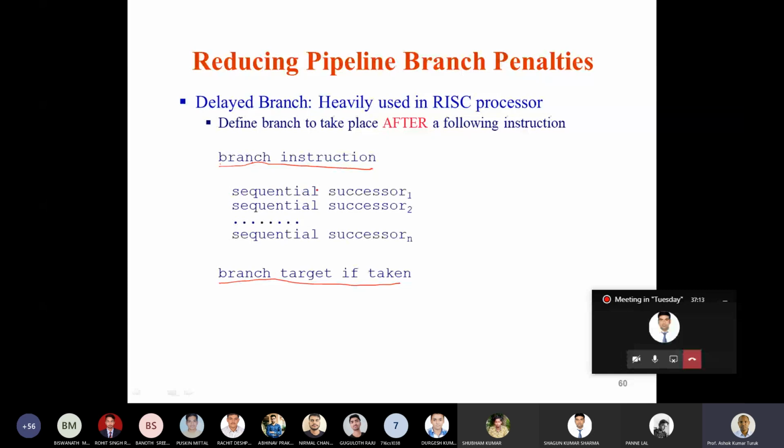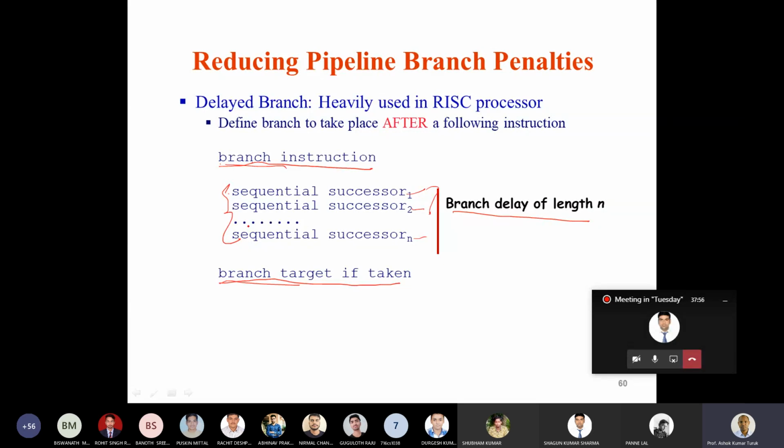We call them sequential successor 1, sequential successor 2, and so on. Between the branch and the branch target there are n instructions, so we call it a branch delay of length n. But in most cases the delay is always 1. So one useful instruction is put between the branch and the branch target, and this instruction will always be executed irrespective of the outcome of the branch.